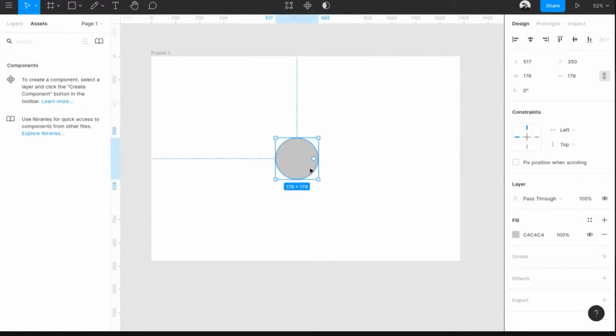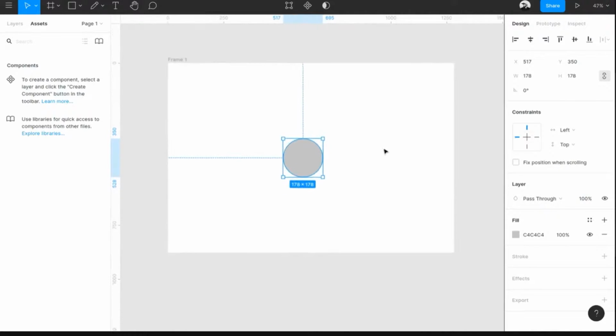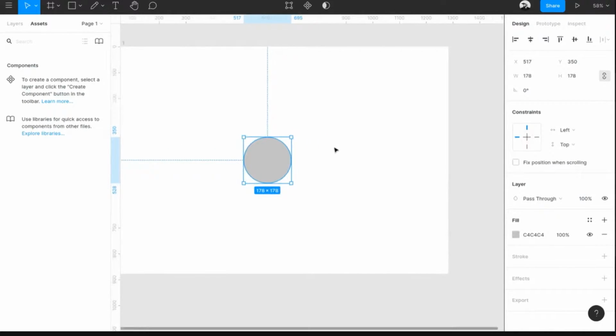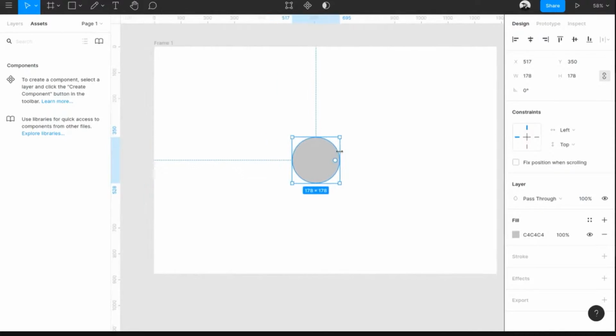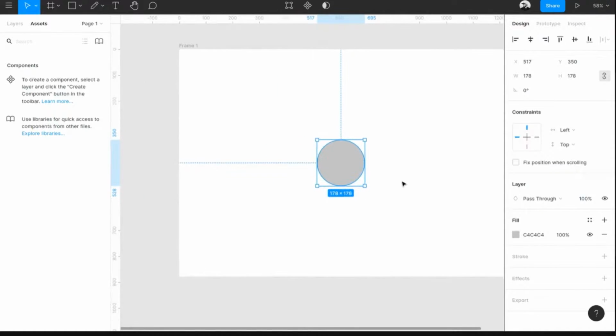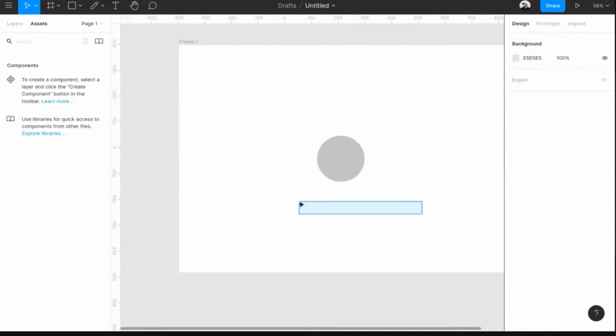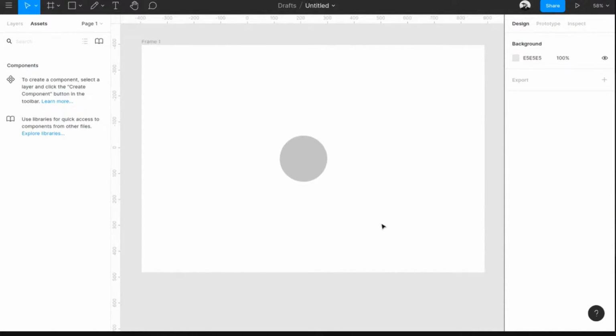So if you want to zoom in or zoom out, if you are on Windows or Linux, you can hold Control and use your scroll wheel to scroll. If you zoom in or zoom out, and if you hold Shift and scroll, it will go left and right side. And if you just scroll, it will go up and down. So just keep that in mind because it will be handy and it will make your workflow a bit faster.